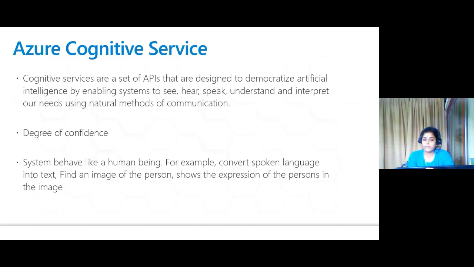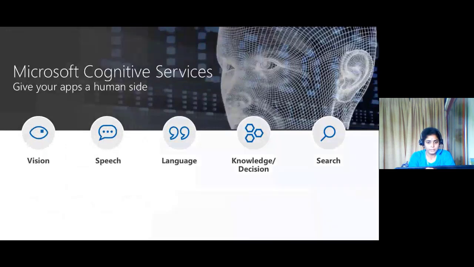Let me explain with an example. Humans make a machine and make it behave like a human being. For example, if we want to convert our spoken language to text, or text to audio, or if you feed some images into AI-based machines and want to find the person in the image, or the emotion or expression of the person, we can do all these things using Azure Cognitive Services. It's quite interesting. In the next slide I am going to explain about that.